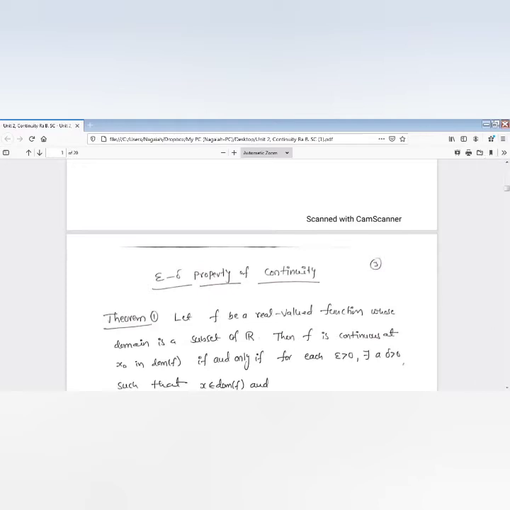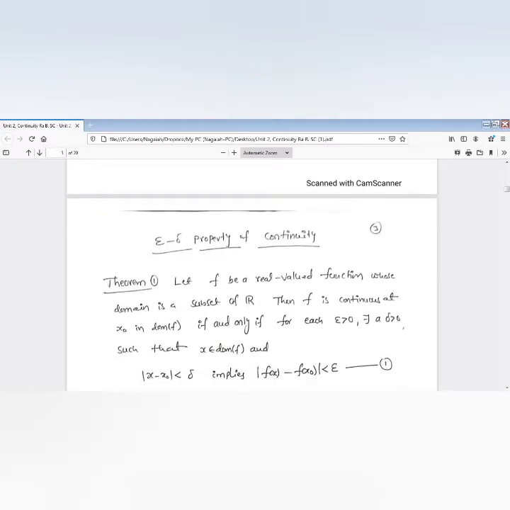Now I am giving the definition of the epsilon delta property of continuity. Before defining the epsilon delta property of continuity, we are going to see one theorem. This is the necessary and sufficient condition.